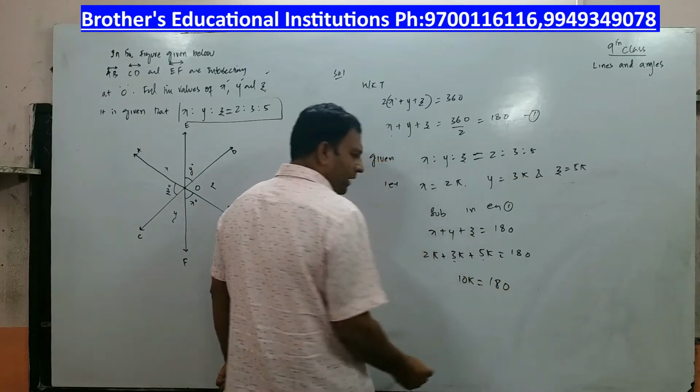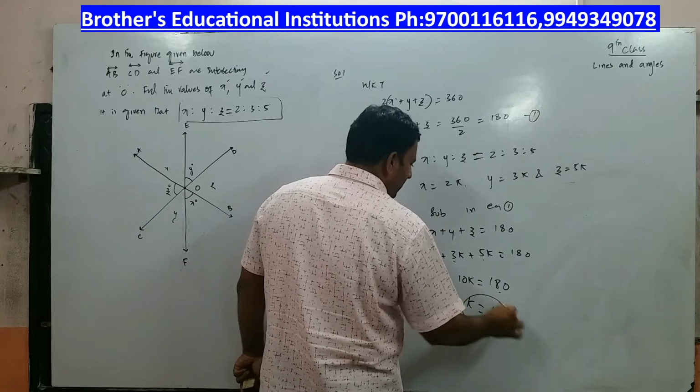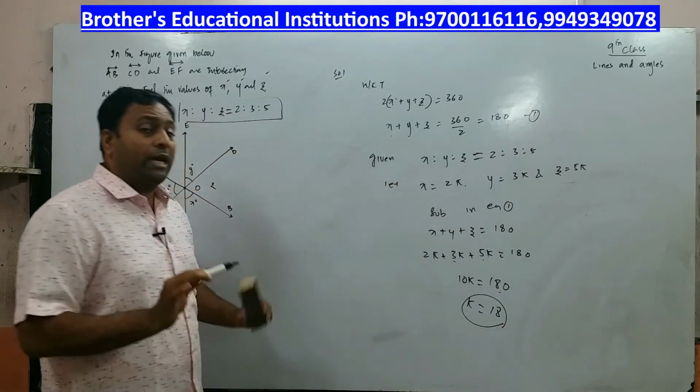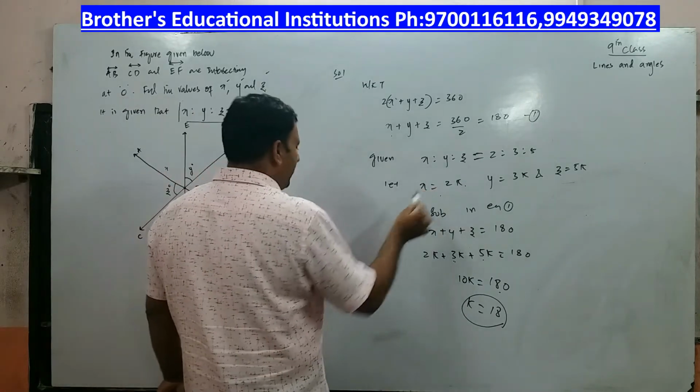10K is equal to 180 degrees. K is equal to 180 divided by 10, which is 18. K is equal to 18, not 18 degrees. K is just a value. Now what are we supposed to do? You are supposed to find the value of X.